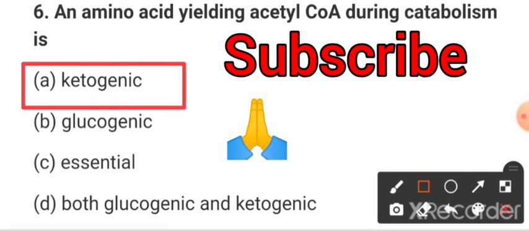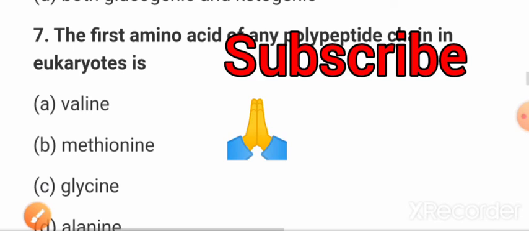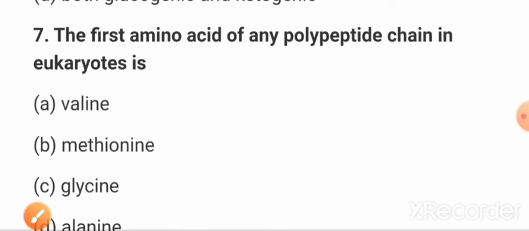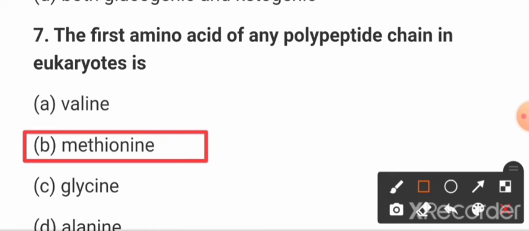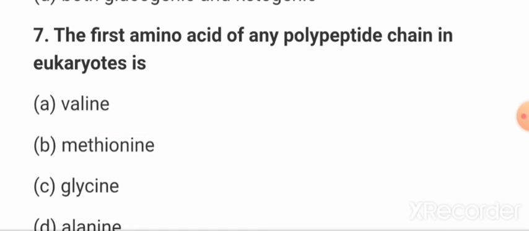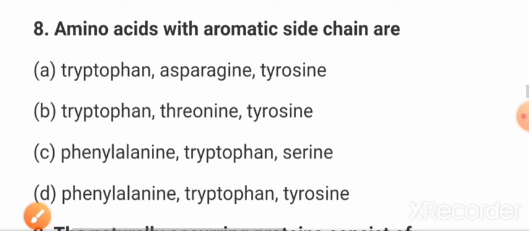Now next question: the first amino acid of any polypeptide chain in eukaryotes is? Option B, methionine. Methionine is the first amino acid of any polypeptide chain in eukaryotes. Now next question: amino acids with aromatic side chains are?